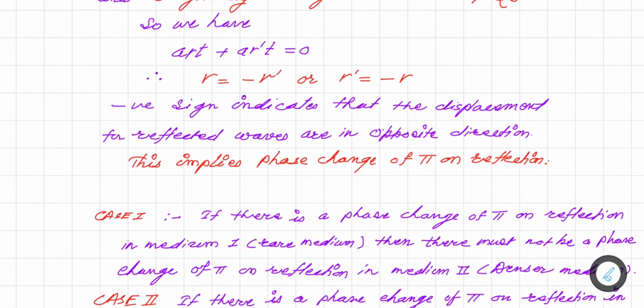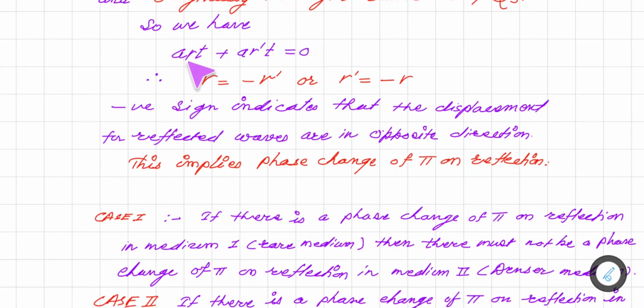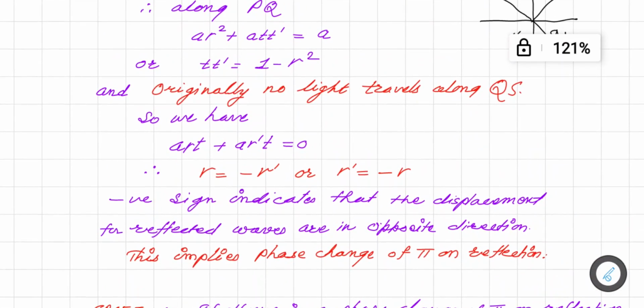But as we see in this condition, this component is 0, that means previously, as we saw, at this point there was no amplitude for the light ray, so that is equal to 0, and from this relation we got the relation between the reflection coefficients: R in air medium is equal to minus R dash, or R dash is equal to minus R. So here we can see the relation between these coefficients in air medium and transmitted medium.